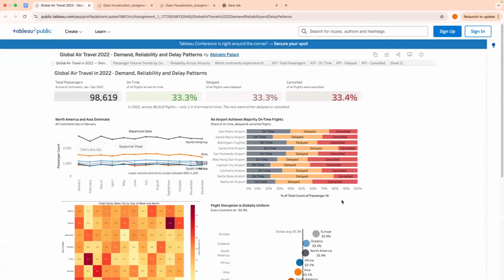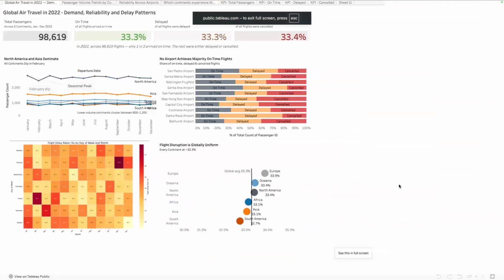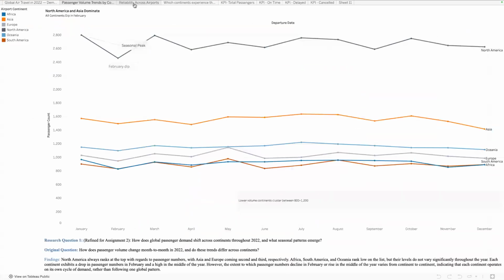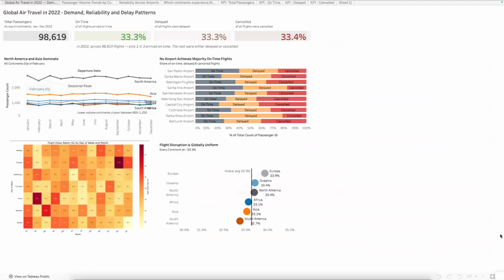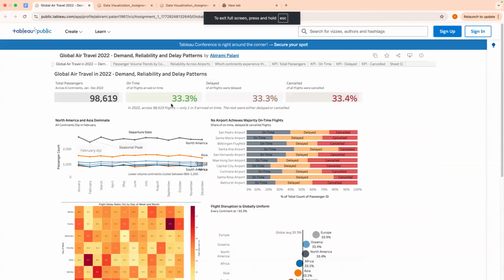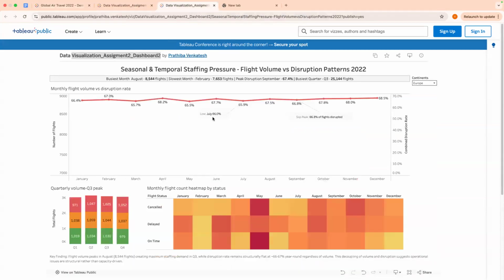And okay, I really like this. So it looks like actually I thought it was the same data, but it's not. This says global air travel, so it's also about travel, but maybe a different rendition, it seems. And I'll tell you why I think it is, because I'm looking at those ratios of the on time, delayed, 33, 33, 33, which is literally kind of what we saw on the other one where they were almost the same height. So maybe I'm tripping. Never mind.